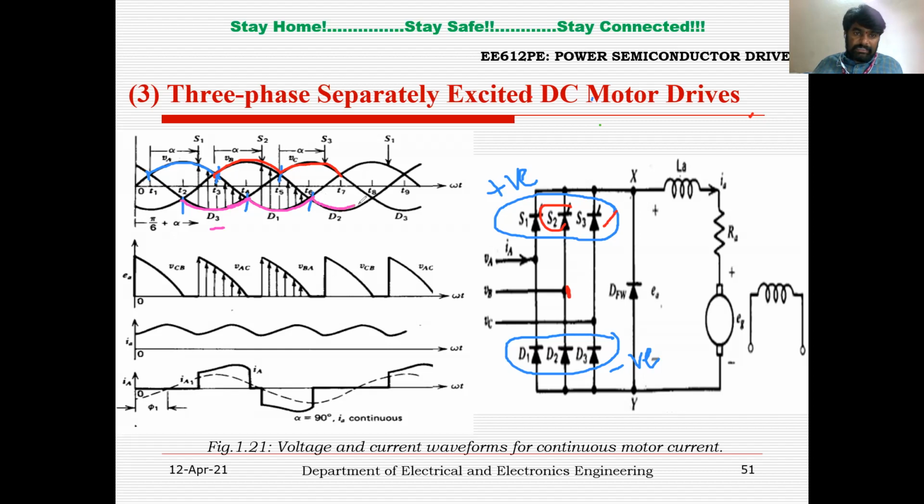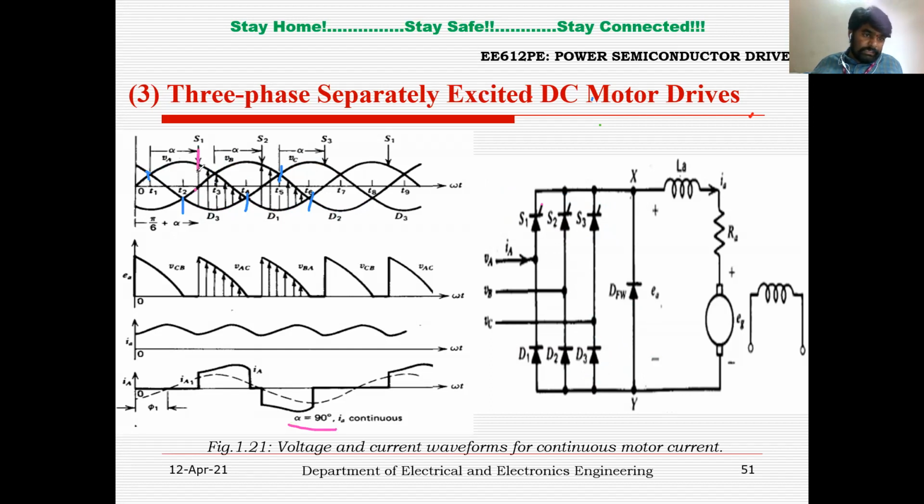Between T6 and T8, D2 will have more negative voltage across it, so that will be in forward bias. Now out of these 6 devices, the top three are controlled devices, so they will conduct only when you apply the gate pulse at the gate terminal. So at alpha equal to 60, here you can see 90 degrees.